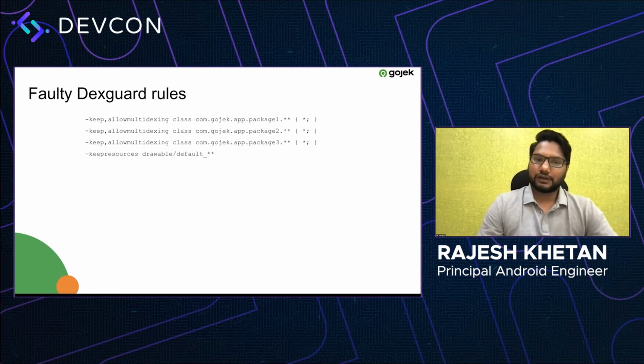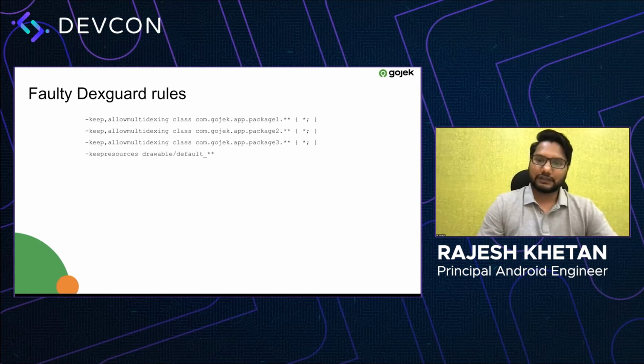And we found some faulty rules. If you look into these rules, we were adding generic rules to some of the modules in our app, and these particular modules had reference to our design library. So because of these rules, the R file of the design library was not getting removed, and all the references inside that R file were still being added to our APK.